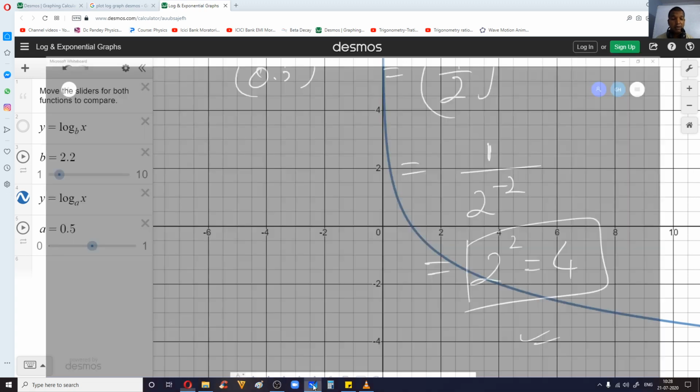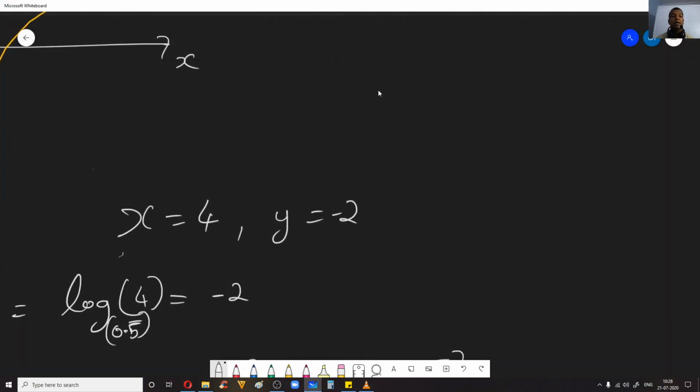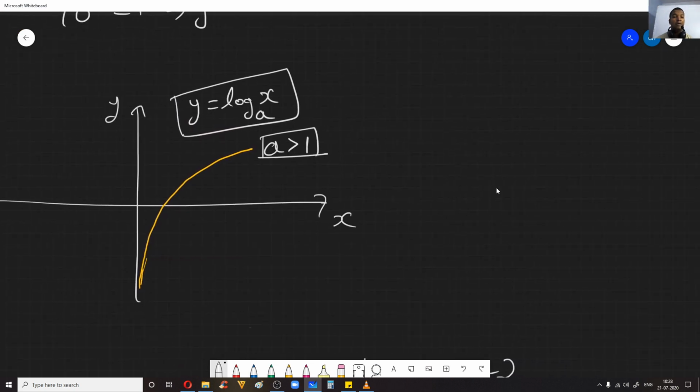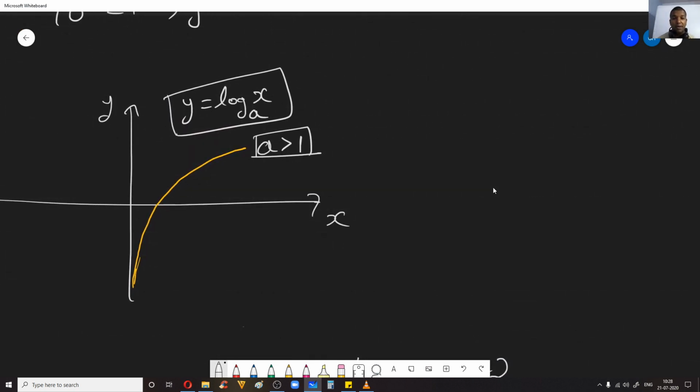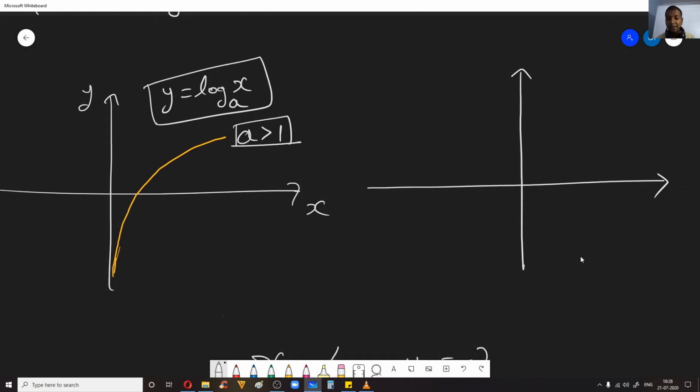So let us try to draw a graph for this also. This graph we have drawn for y is equal to log x to the base a. See, this base need not be 10 all the time. For calculation purposes, we'll take 10 most of the time, and sometimes, when we do problems, you'll come to know. In such cases, this answer you can get in terms of natural logarithms also. Now here we are trying to tell the nature in more of a general way.